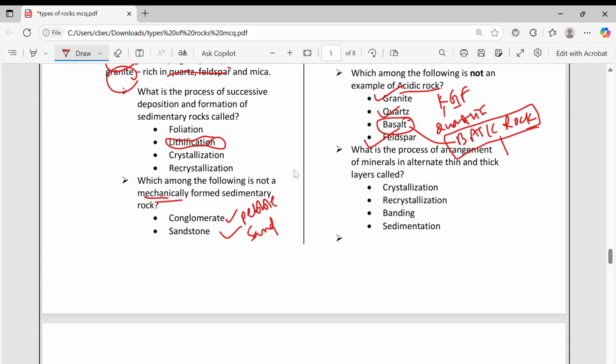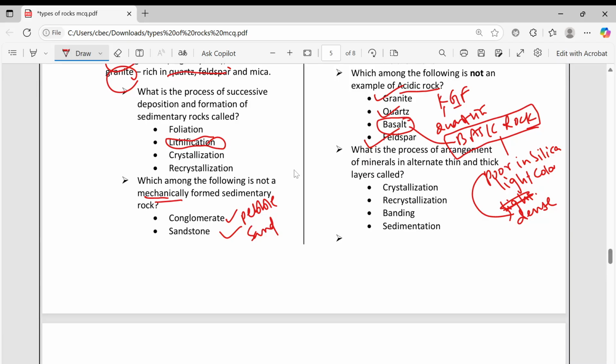Basic rock means poor in silica. Okay, light colored, lighter weight. Denser weight. Silica opposite. Okay, poor in silica means dense.